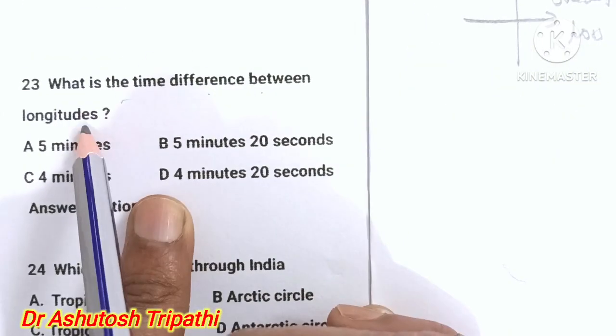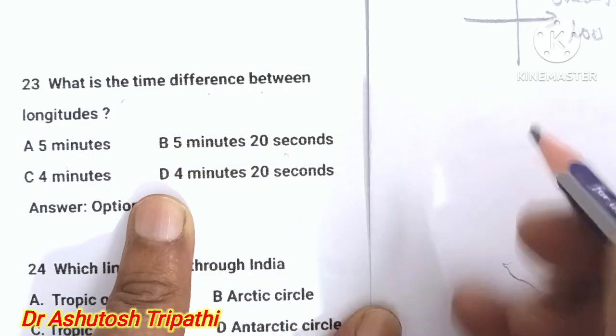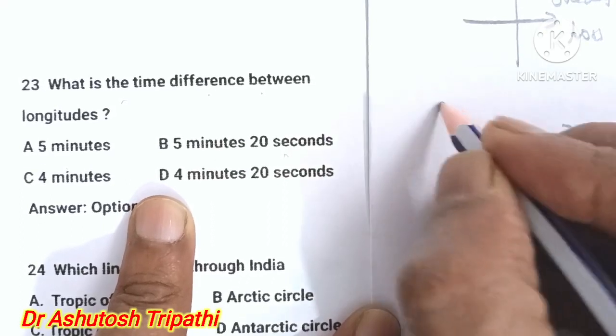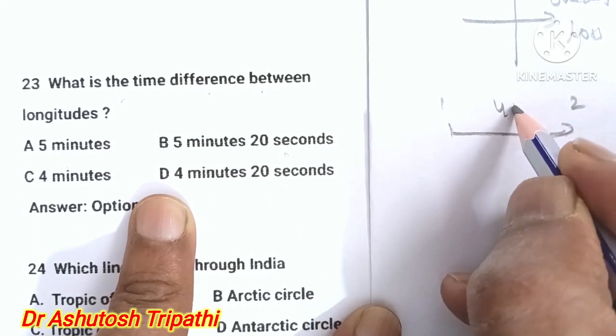What is the time taken between longitudes? 5 minutes, 5 minutes 20 seconds, 4 minutes. As you know that the Earth moves from one longitude to the next, it takes 4 minutes.